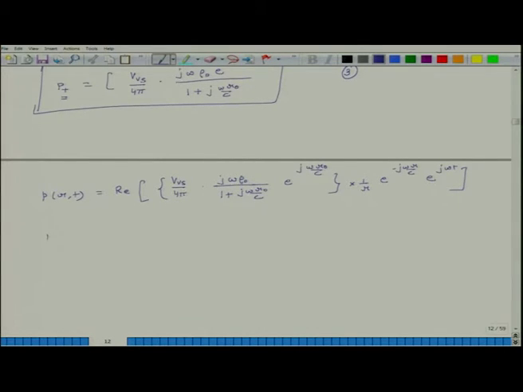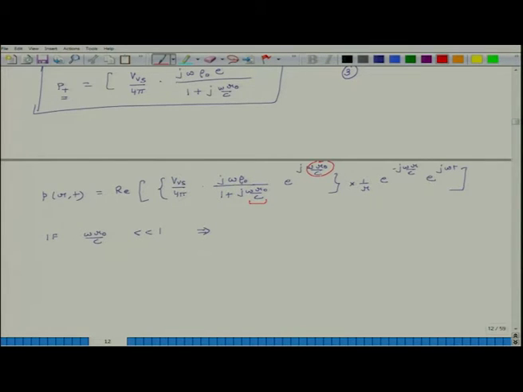Now, if omega r naught divided by c is very small compared to 1, what does that mean? So, what are we looking at? We are looking at this term, and here also we see the same term omega r naught divided by c appearing, and here it is being added to 1.